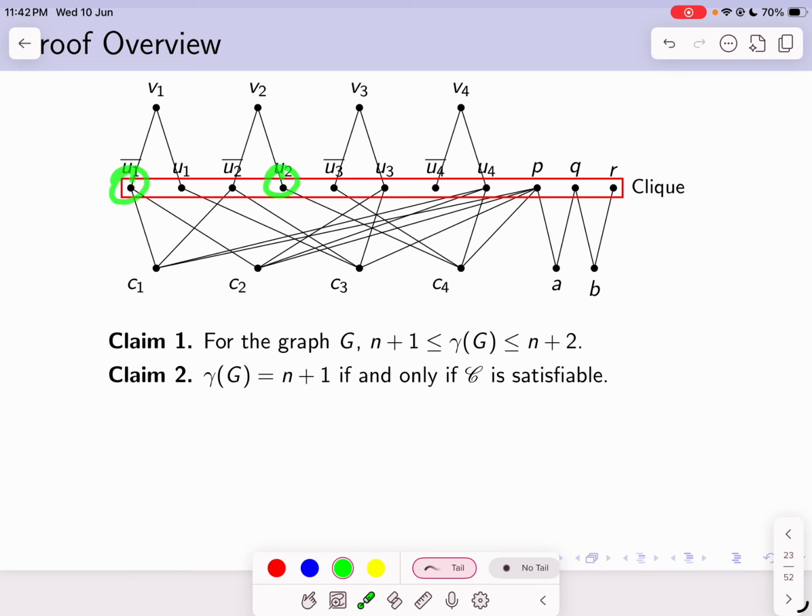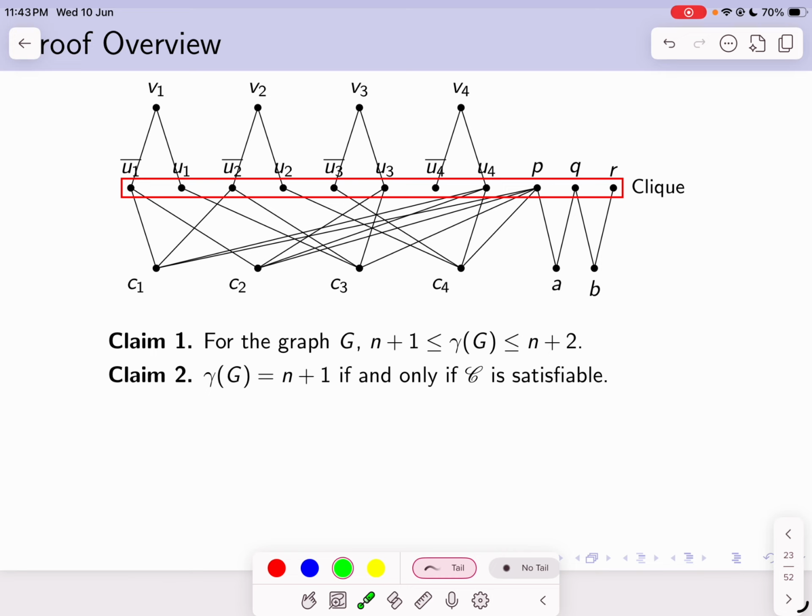Once I include these vertices, they have taken care of dominating the vertices v_1 to v_n, and they also dominate the clause vertices c_1 to c_m. And now I'll include the vertex q in the dominating set, and this way I get a dominating set of size n plus 1.